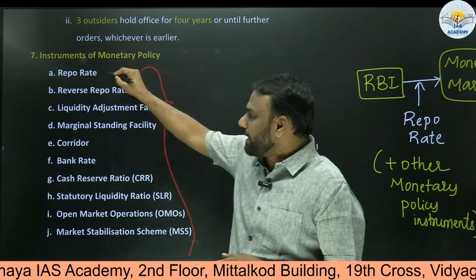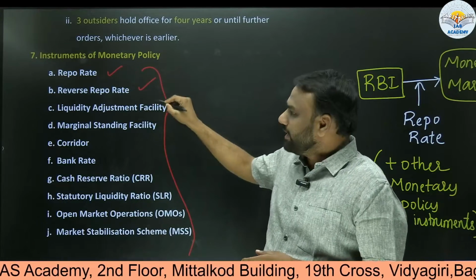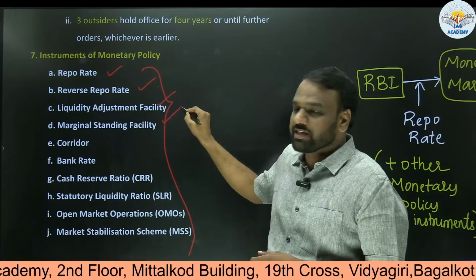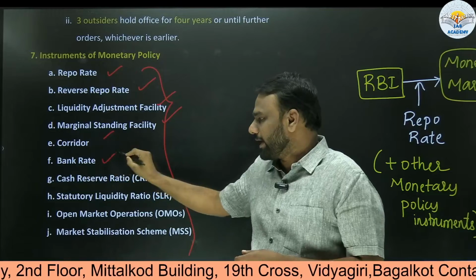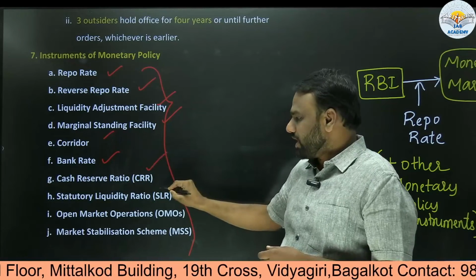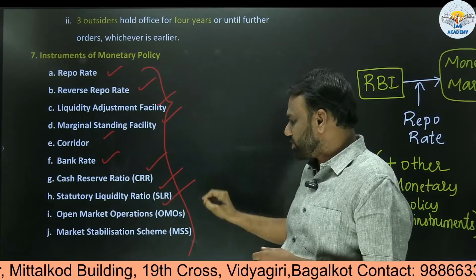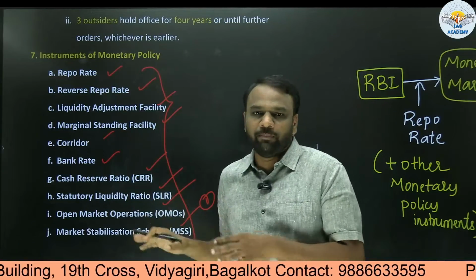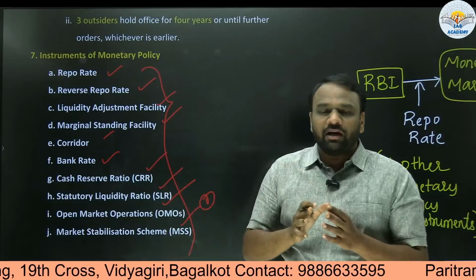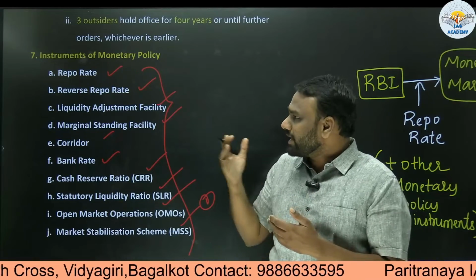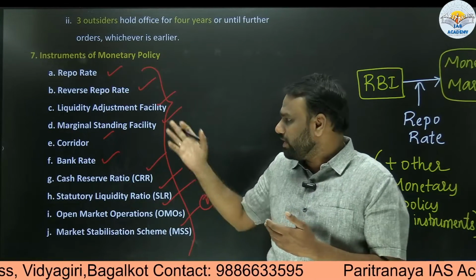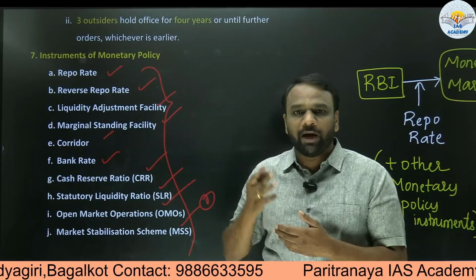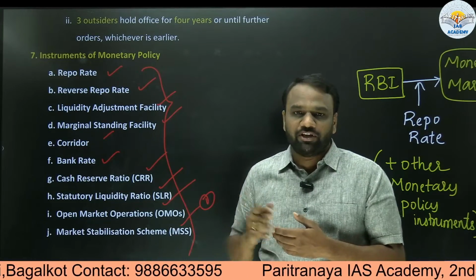So these instruments are repo rate, reverse repo rate, liquidity adjustment facility, marginal standing facility, corridor, bank rate, cash reserve ratio, statutory liquidity ratio, open market operations, and market stabilization scheme. All these instruments are very important. In the forthcoming classes, we will be discussing how exactly the repo rate or any of the other instruments will have an impact on money flow and inflation.